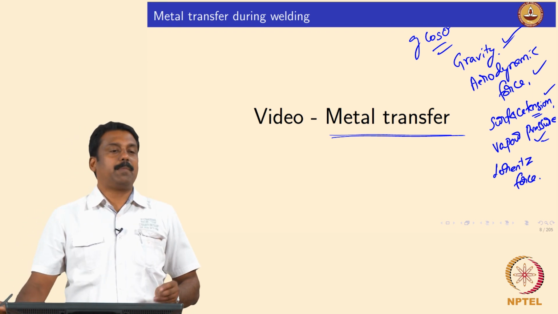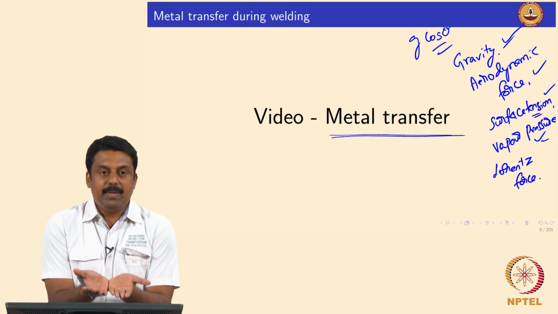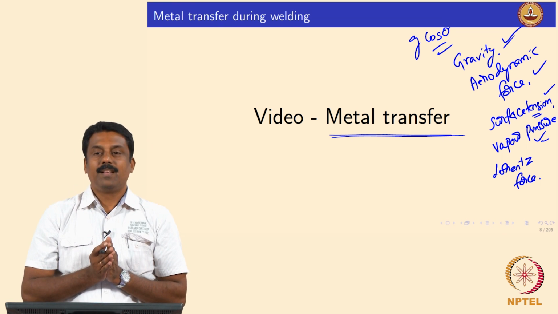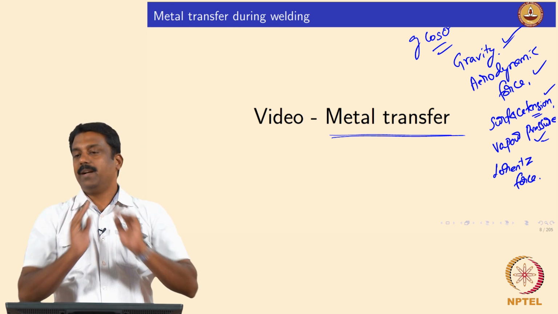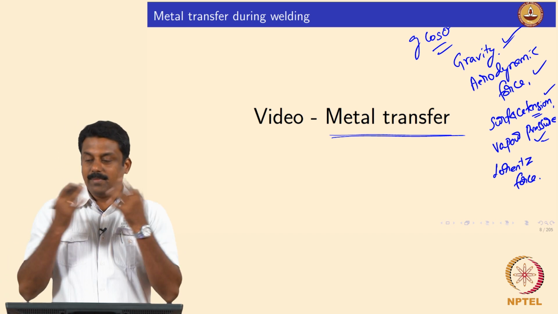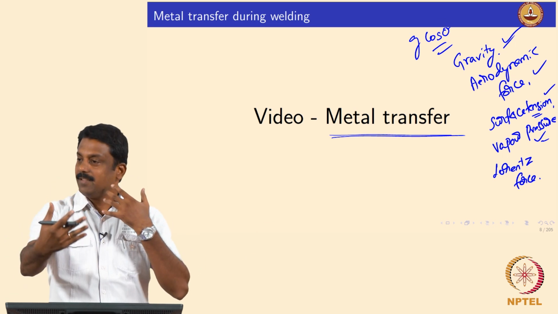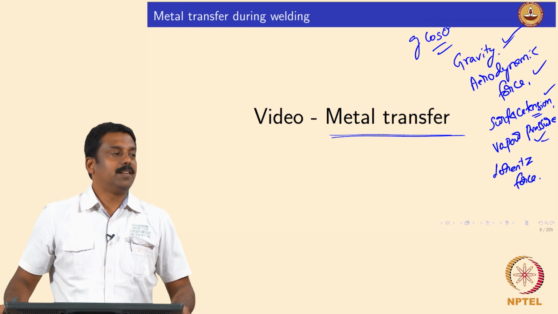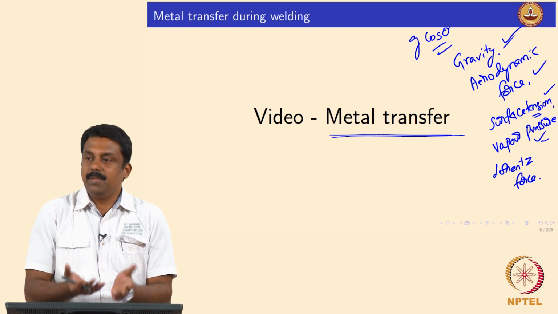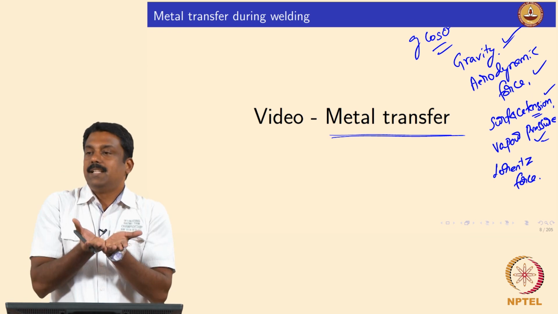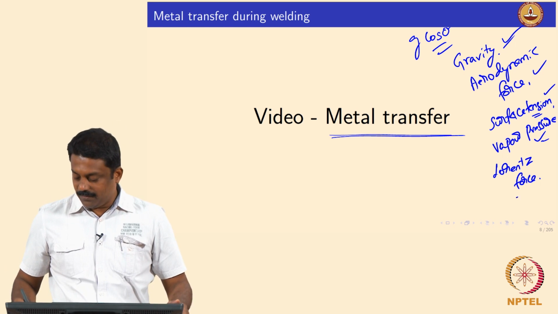The vapor pressure, why do we have vapor pressure during welding? During welding we also create metal vapors, which go up, isn't it? The melt pool vaporizes, it goes up, and it will always push the droplet to keep it in its position. Same in the bubble, suppose I am blowing here, and if wind is coming, the droplet would be attached. So the vapor pressure coming from the melt pool would always resist the detachment. And then we also have a Lorentz force.